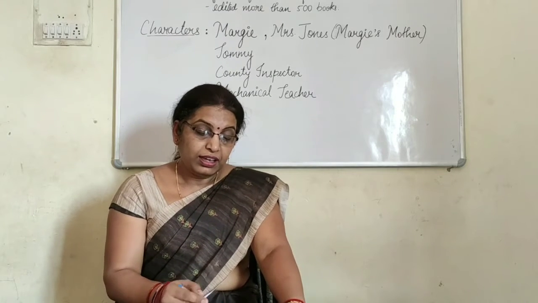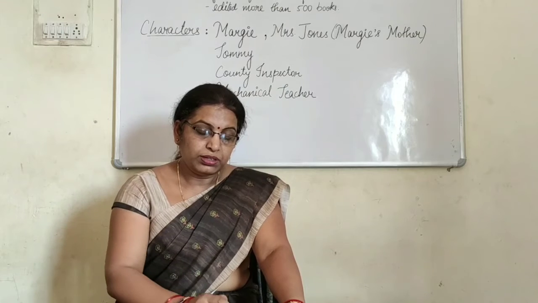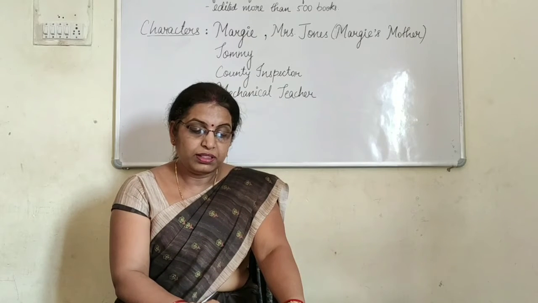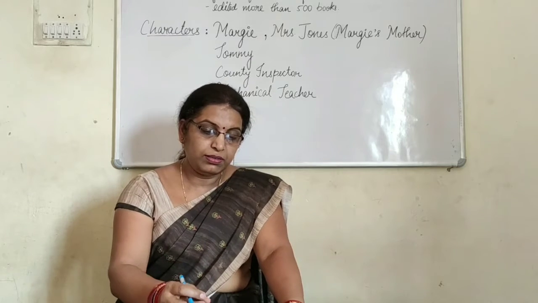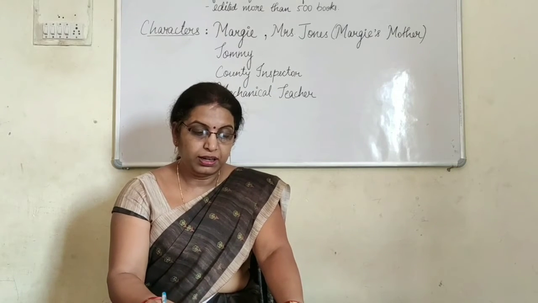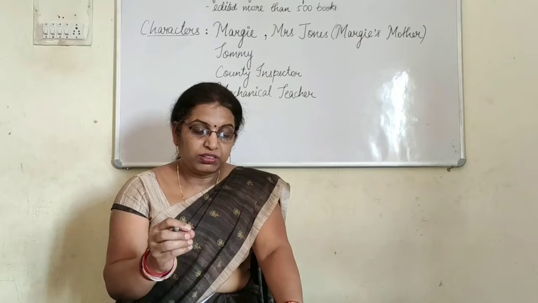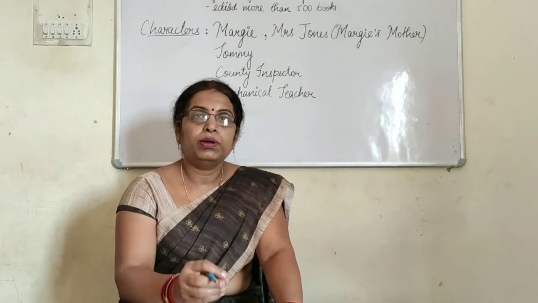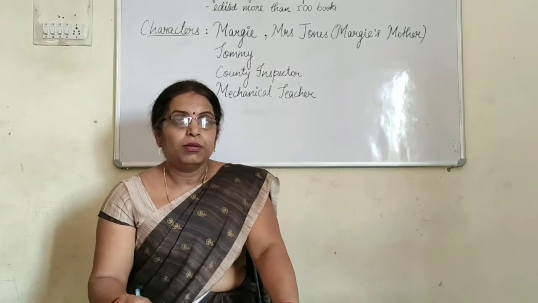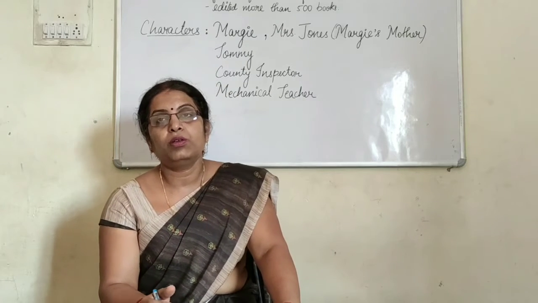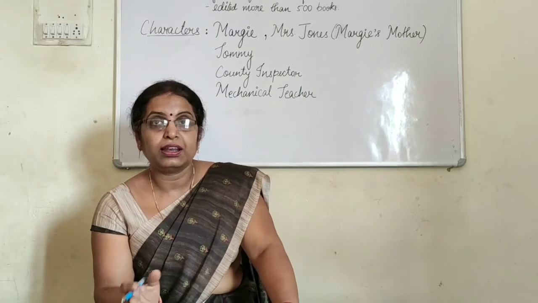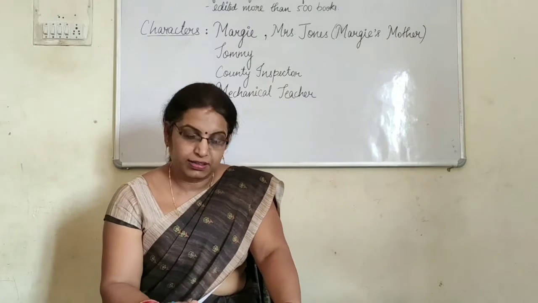Here they are talking about the past, when the children were having a teacher and it was a man, a human being who was teaching in the class. But in Tommy's time, in Margie's time, they were having a robotic teacher. That's why they are calling a regular teacher a robotic teacher.